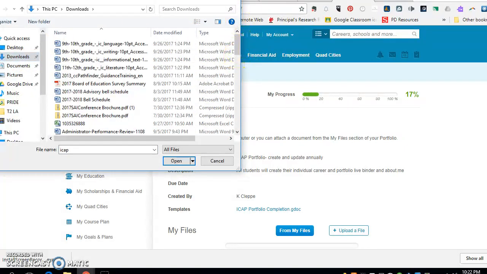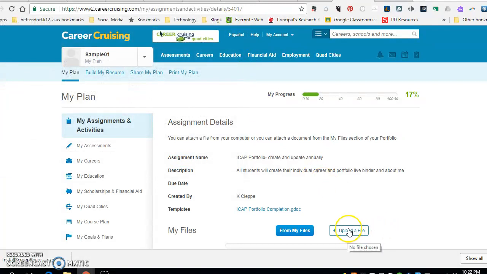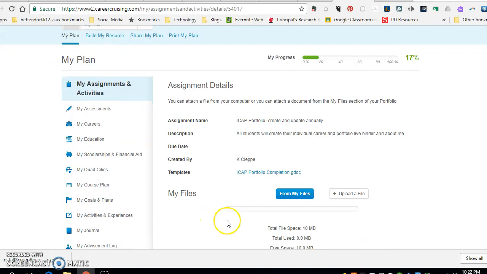Okay, so I'm going to skip over that step for a minute. So that's just upload that file, find that screenshot, and then that file will get placed right in here. Okay, so that's step number 1 on verifying they completed their portfolio.